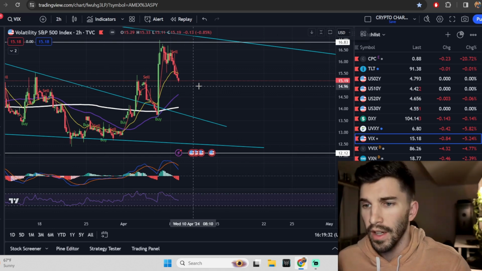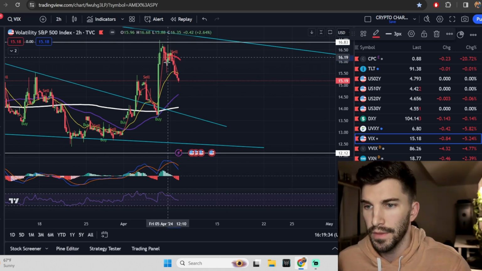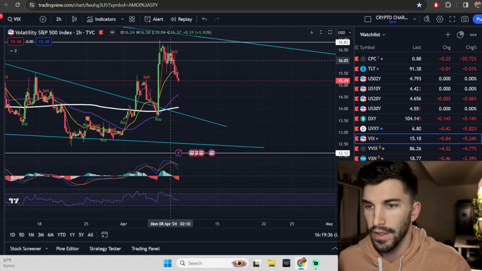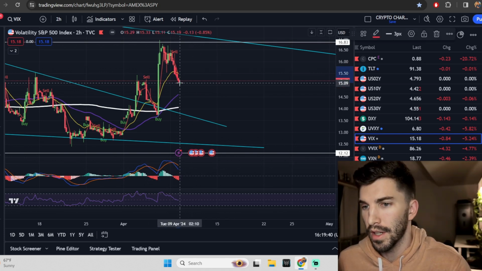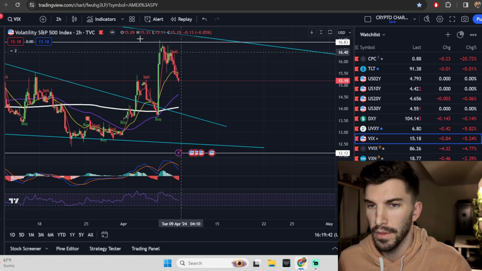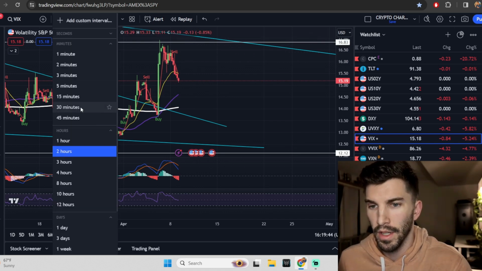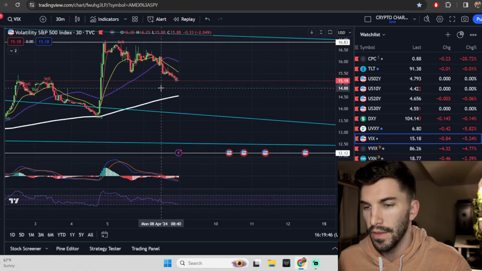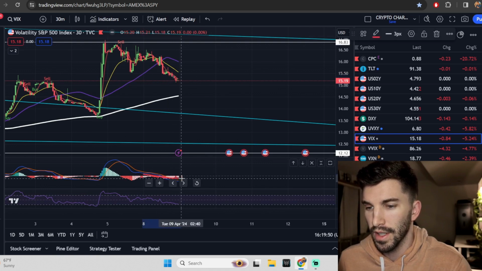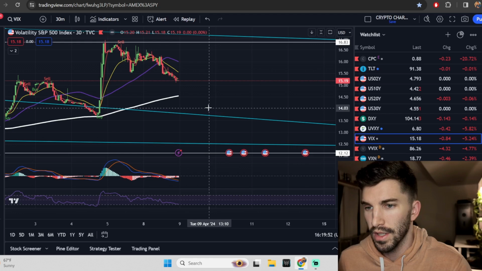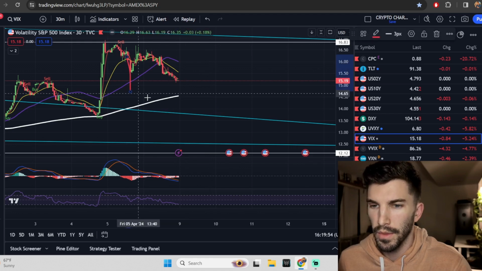Now, volatility, we were talking about this live, the 2-hour crossing down on the MACD. So what that told me was, hey, we can probably see a positive move. This is more people taking calls, the fear getting sucked out of the market. But we want to be aware if this 30-minute curls up. You'll notice it's just trickling over. It's not necessarily pushing down rapidly. We would really want to see this back off.